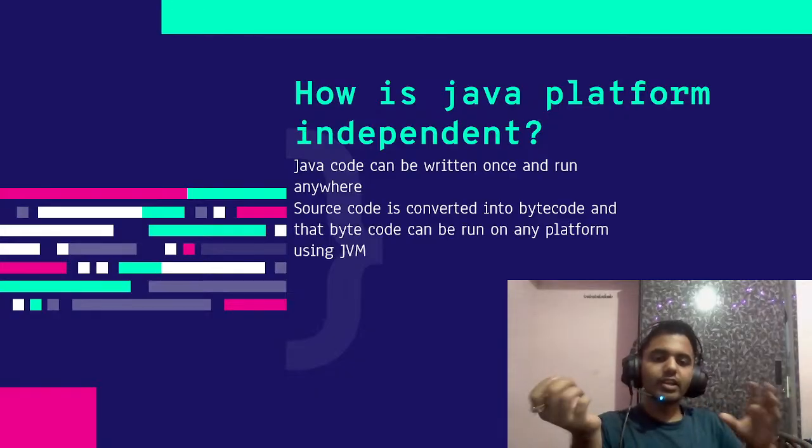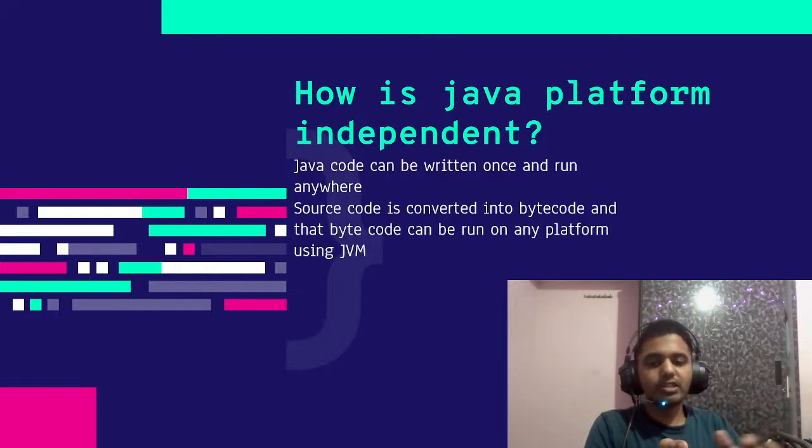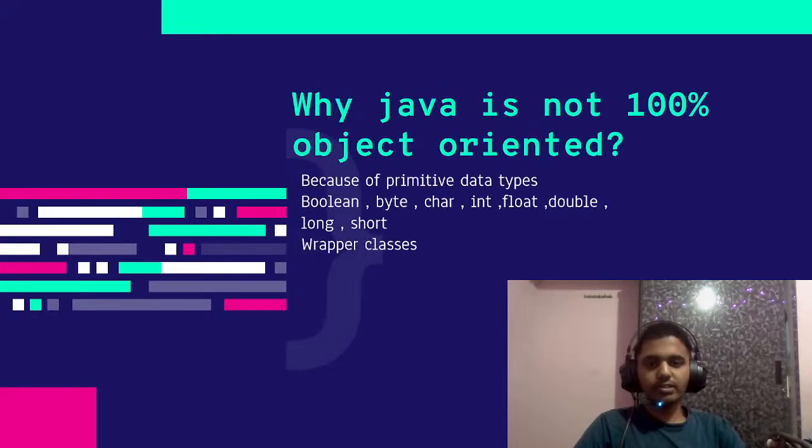Then the bytecode can be run on any machine using the JVM. This Java Virtual Machine is different for every system, like for Windows it is defined differently, and for Mac it is defined differently. Because of the bytecode, it is platform independent. Let's move on to the next question.